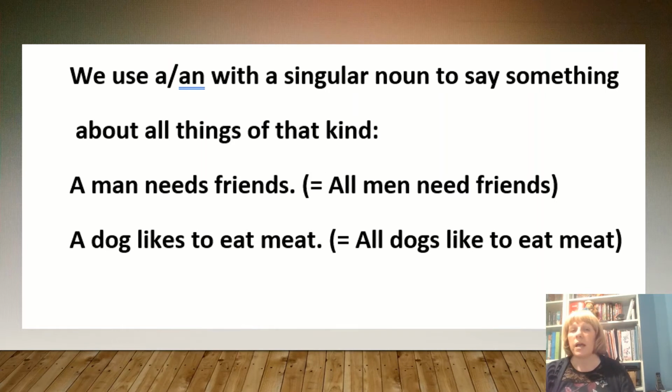When you say a dog likes to eat meat, then you're talking about all dogs. And to be fair, I would probably use the sentence in the bracket anyway. I think I'm more likely to say or write all dogs like to eat meat, although I'm not quite sure if that is a true sentence. It might be a sentence that I would say.